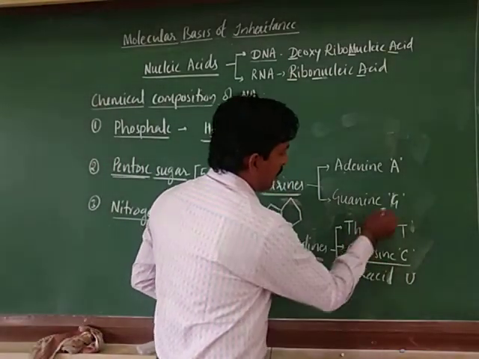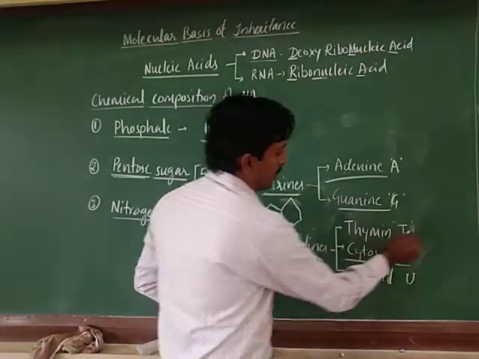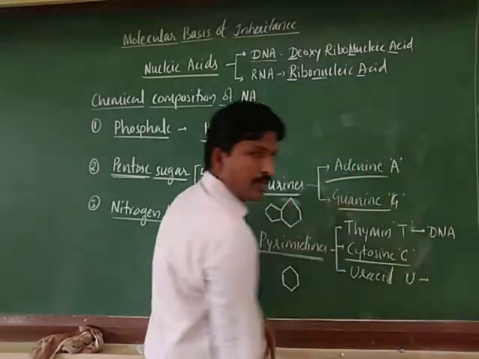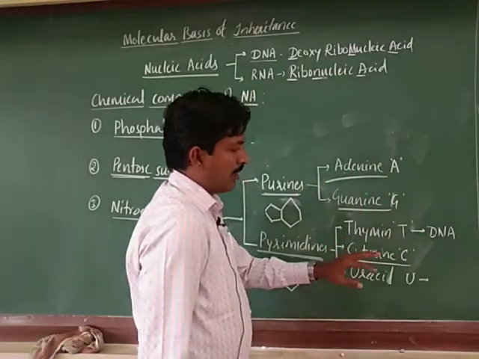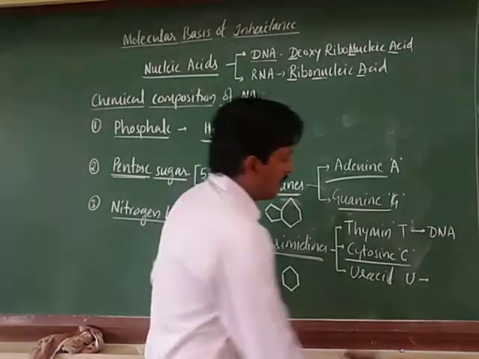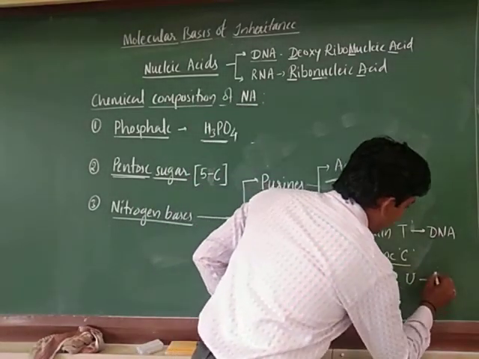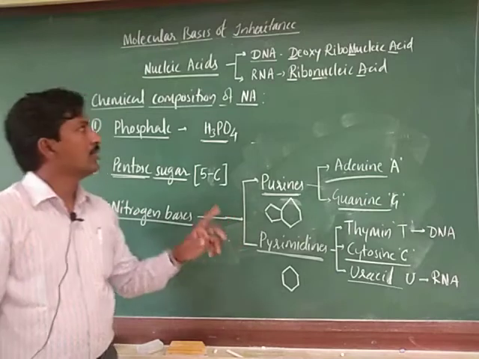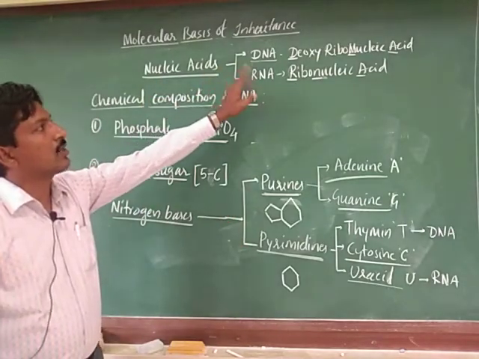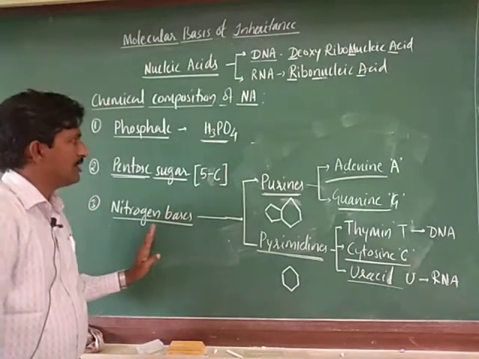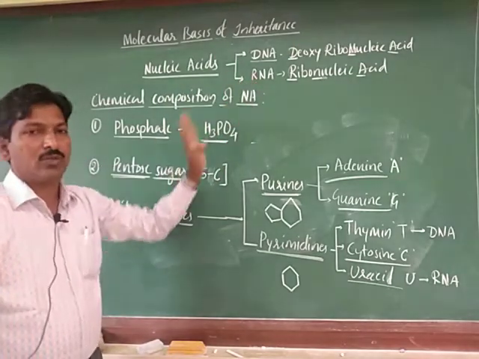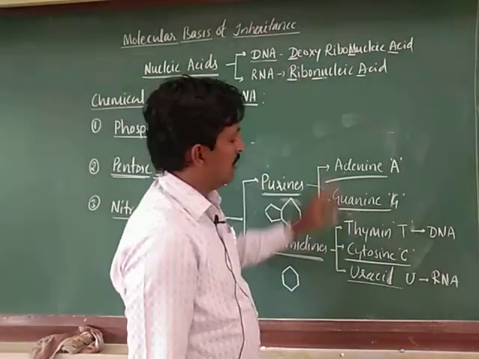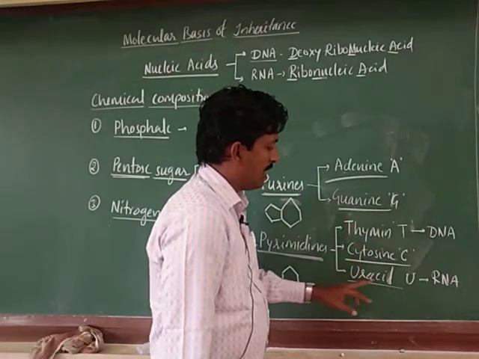The remaining three are common. That means in a nucleic acid, either DNA or RNA, four nitrogen bases will be present, but the difference is that thymine is present in DNA, and instead of thymine, in case of RNA uracil is present.